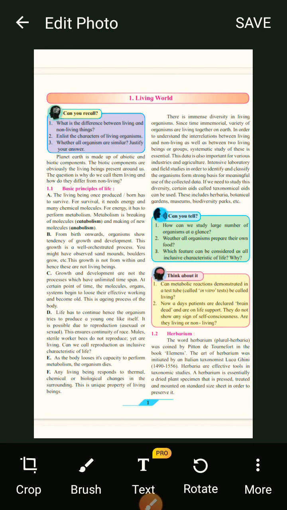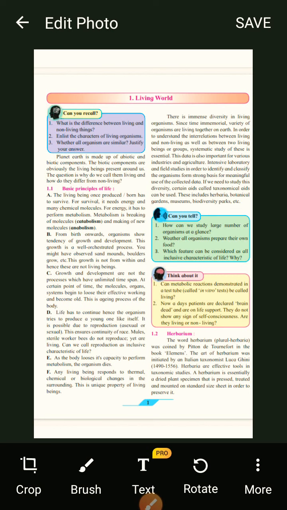So there is an immense diversity in living organisms. Since time immemorial, a variety of organisms are living together on earth. So we can see that there is a lot of diversity in the living organisms present on this earth. In order to understand the interrelations between living and non-living, as well as between two living beings or groups, systematic study of these is essential, isn't it?